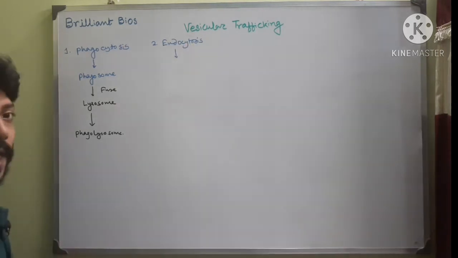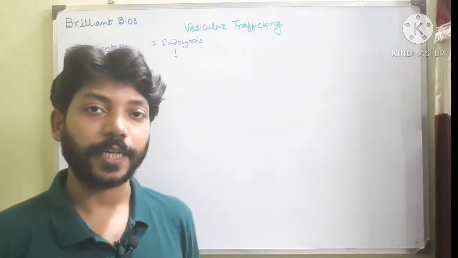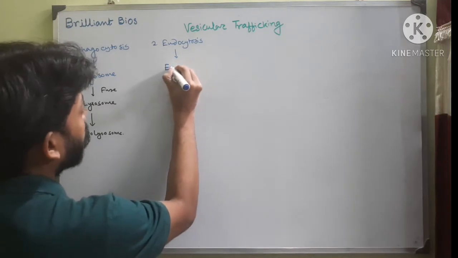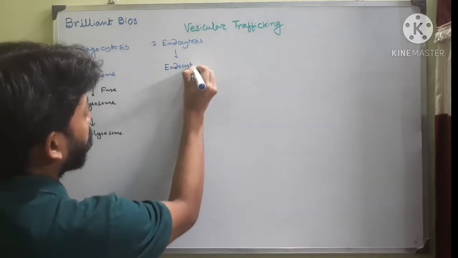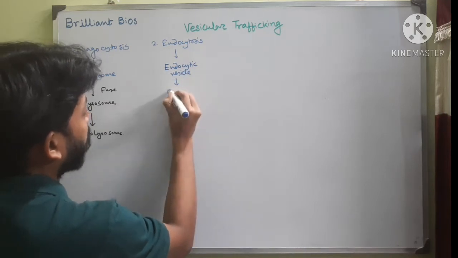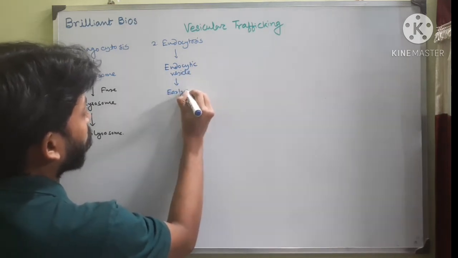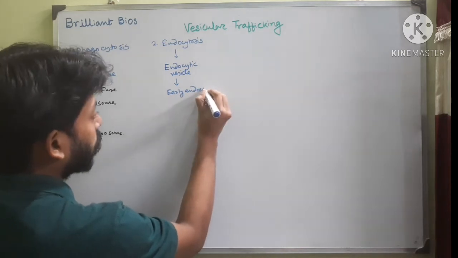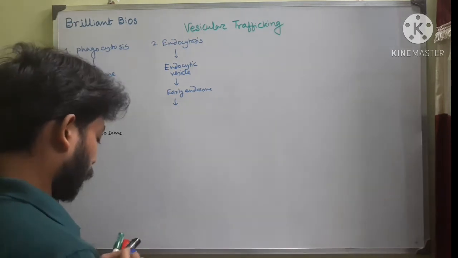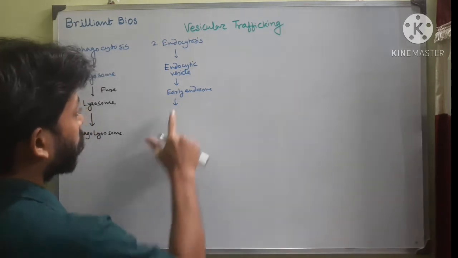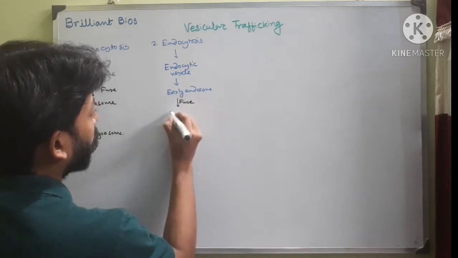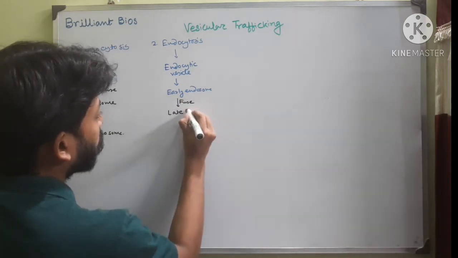In this way, any cell can engulf different types of molecules. So in endocytosis, at first it will form an endocytic vesicle. Then this endocytic vesicle becomes an early endosome. Then this early endosome fuses with a late endosome.